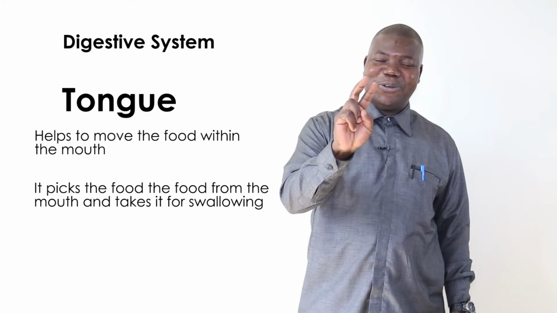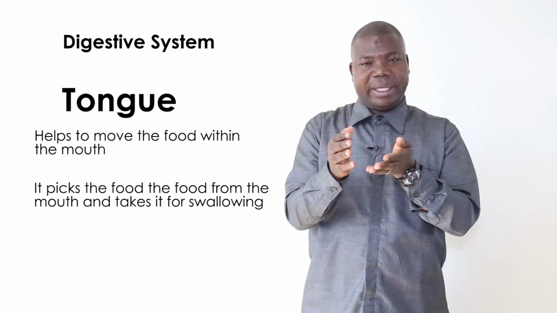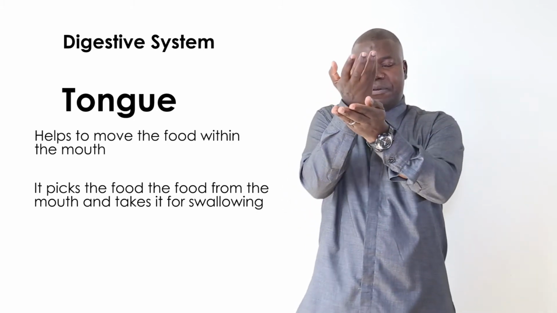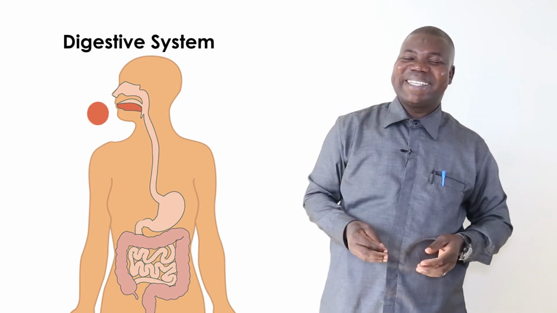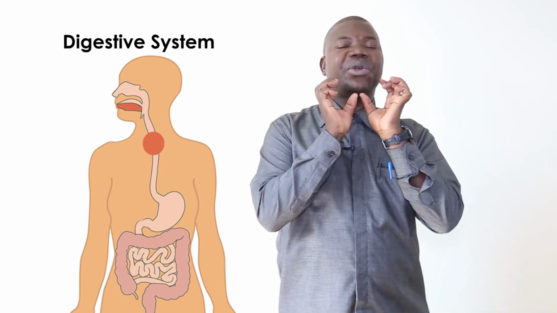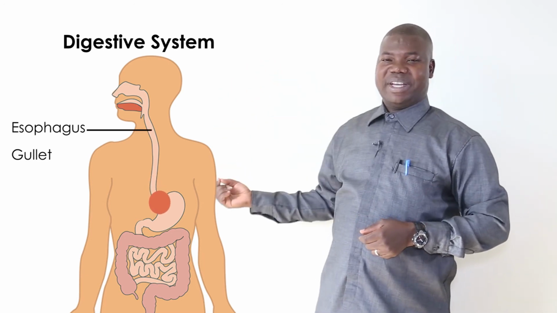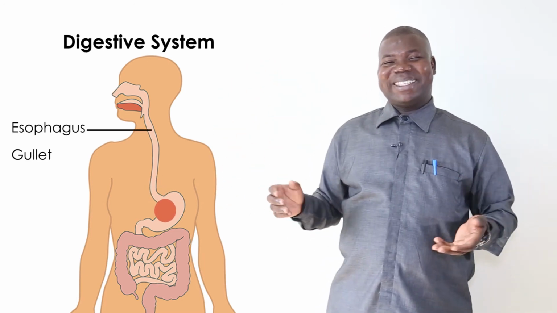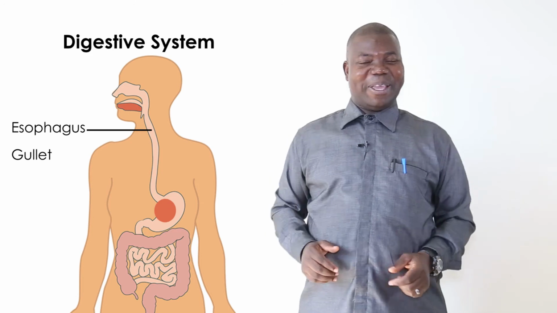So the tongue, two functions. Function number one, to move the food so that it can be chewed properly. Function two is to push the food back. But now, for it to push the food back, it rolls the food into a certain mass. That mass of food is called the bolus. Now, the bolus is pushed down into a tube which connects the mouth to the stomach. And this tube is called the esophagus. Simple word for it, it is called the gullet. So whether you call it a gullet or esophagus, it's the same thing.